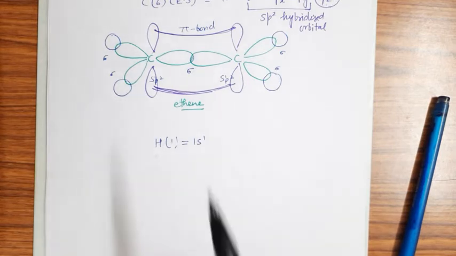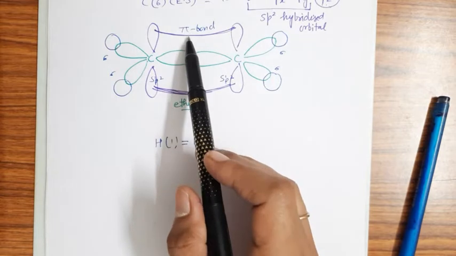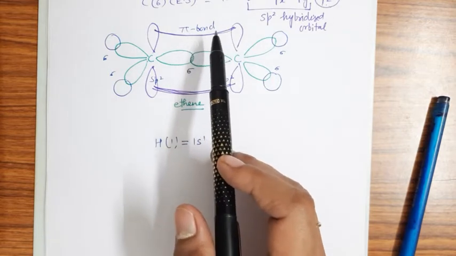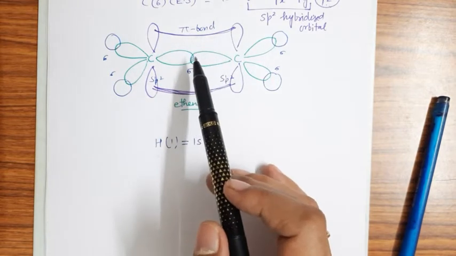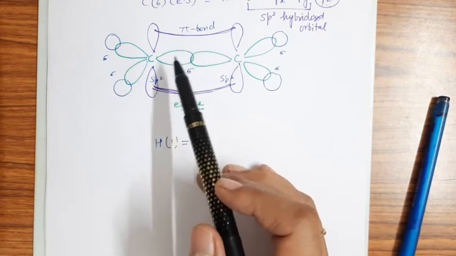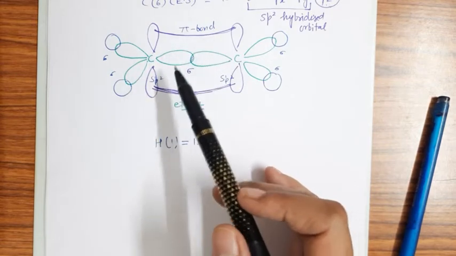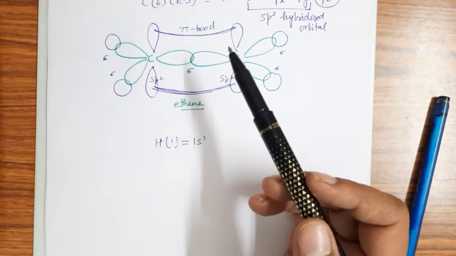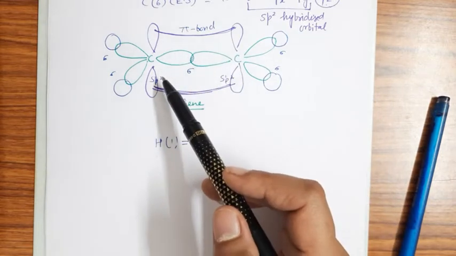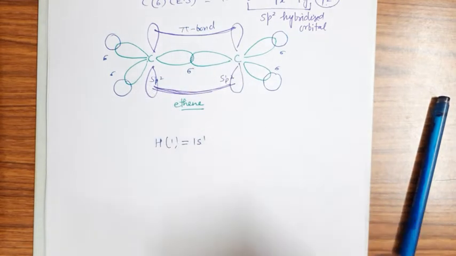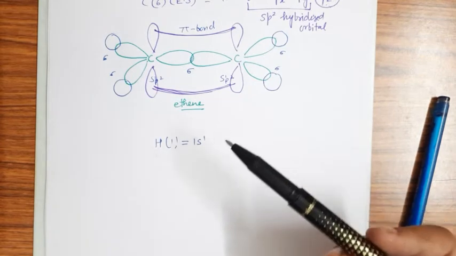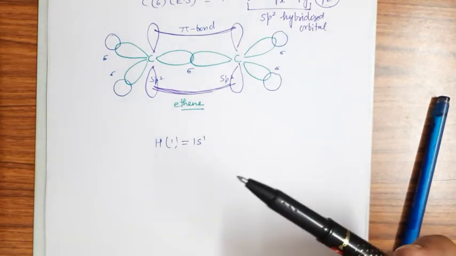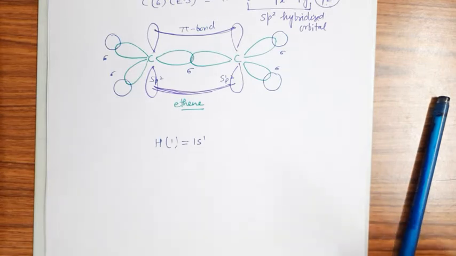One more thing, because of the formation of this weak pi bond, the electrons are mobile here, right? The electrons are mobile here, and these are easily attacked by reagents which are known as the electrophilic reagents. Because the electrons are mobile, the bond can be broken when any reagent attacks it, so alkenes are easily attacked by electrophilic reagents.